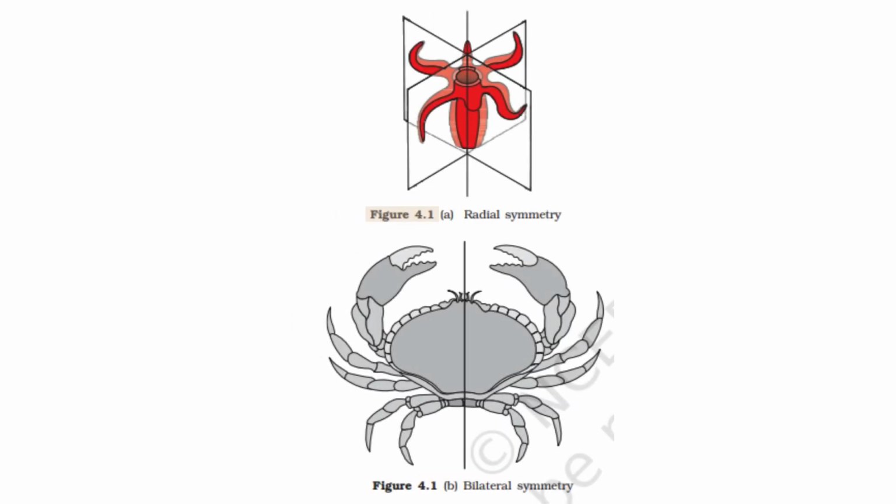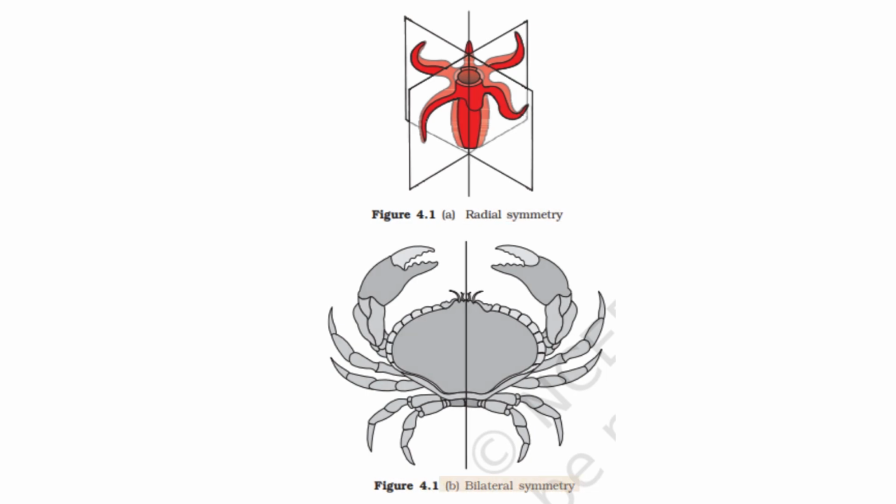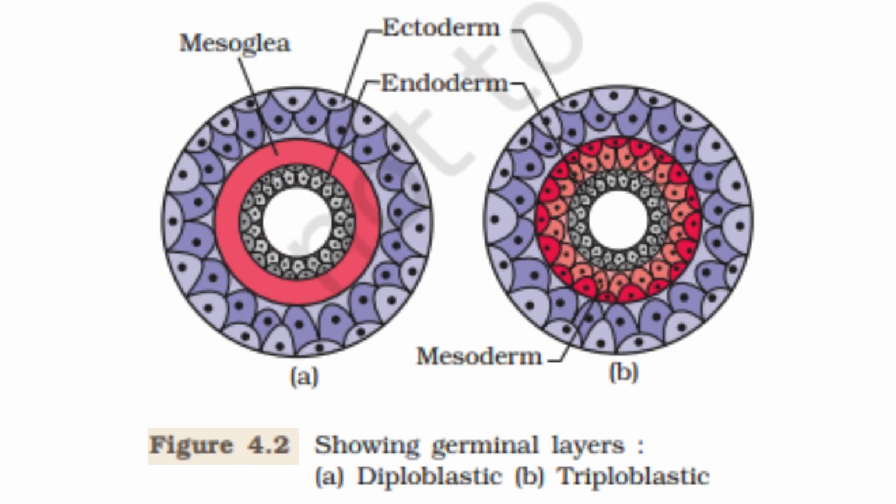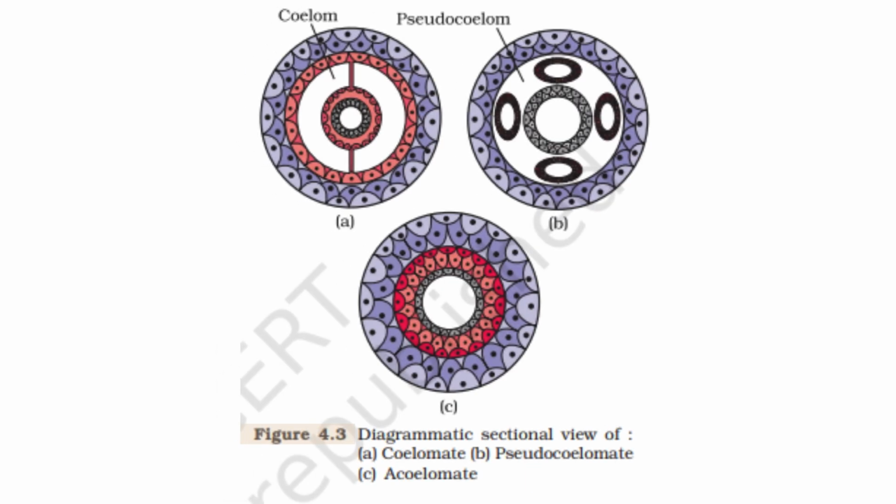Figure 4.1a. Radial symmetry. Figure 4.1b. Bilateral symmetry. Let's look at figure 4.2 showing germinal layers: A. Diploblastic, B. Triploblastic. Let's look at figure 4.3. Diagrammatic sectional view of A. Coelomate, B. Pseudocoelomate, C. Acoelomate.